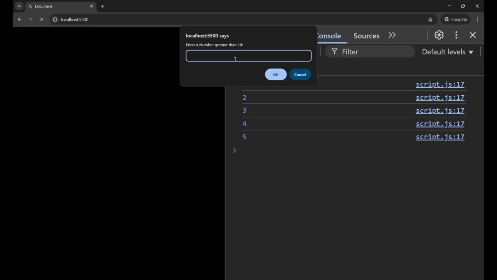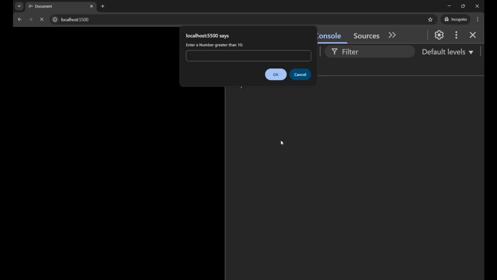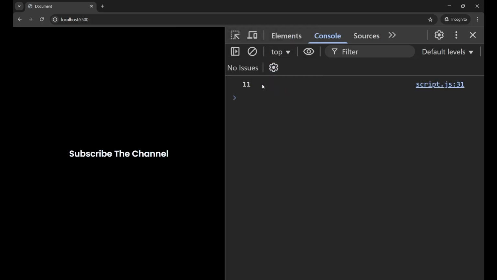If I write 3 here and click OK, it again asks me for the number. And if I write a and click OK again, I still need to write a number greater than 10. So if I write 11, you can see it has shown the result as a string in the console.